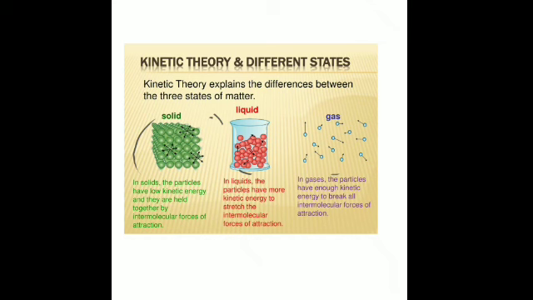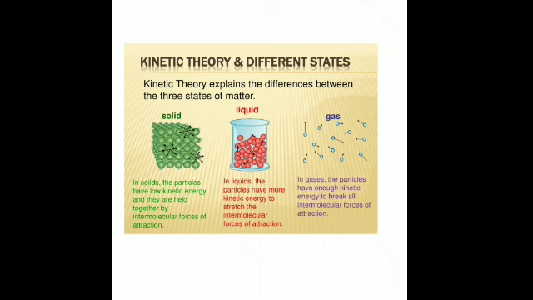Is that clear? Then particles of matter have space between them. You can see that in solids they have a particular space, although the space is very little. The space is comparatively more in the case of liquids, but in gases it is the maximum. There is a lot of space between the particles of gas. So this is called intermolecular space or voids. Intermolecular space or void, the space that is present between the different particles.